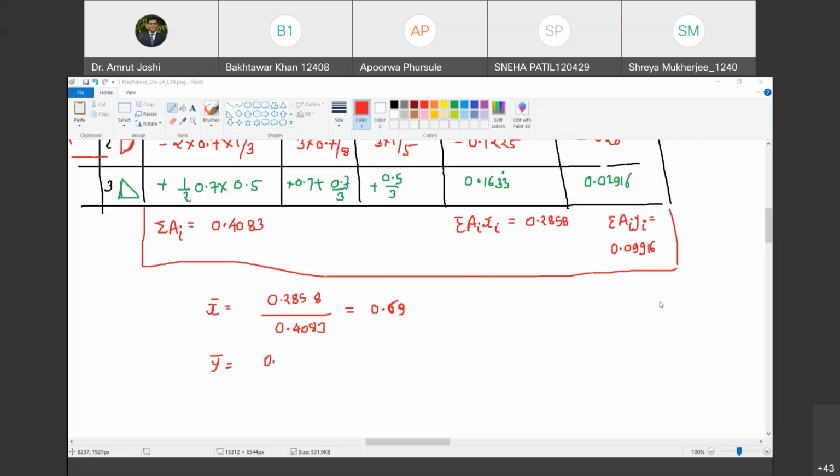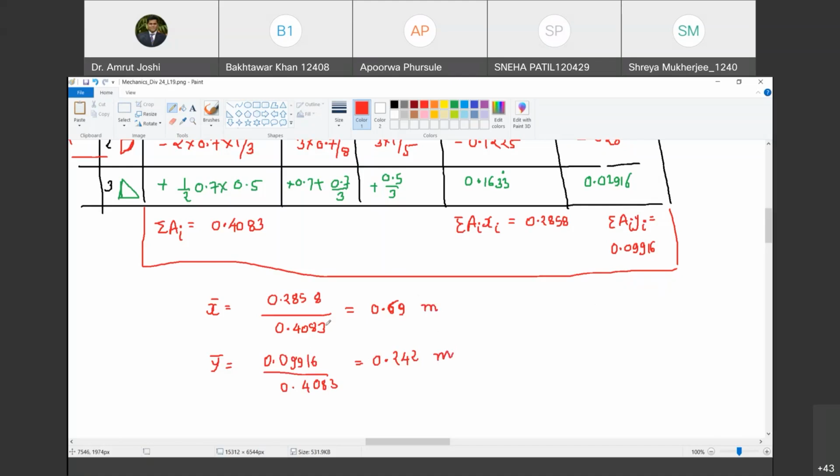Do it correctly. So it is coming 0.242. Okay. 0.24. Is that right? Yes, sir.